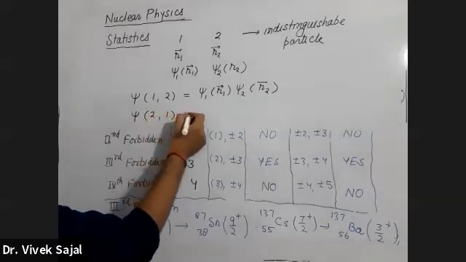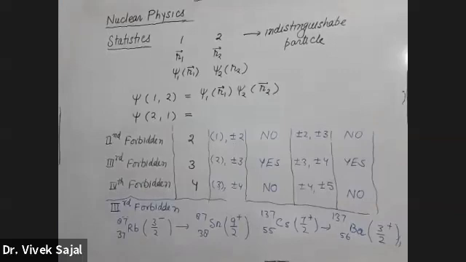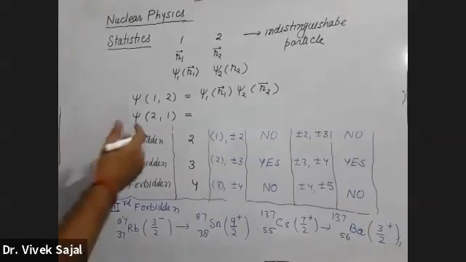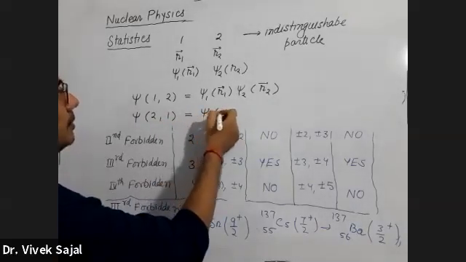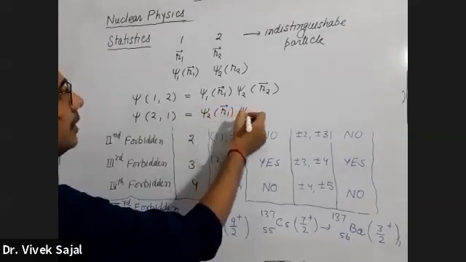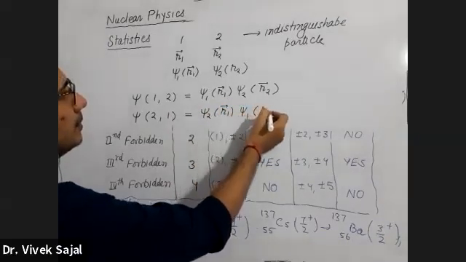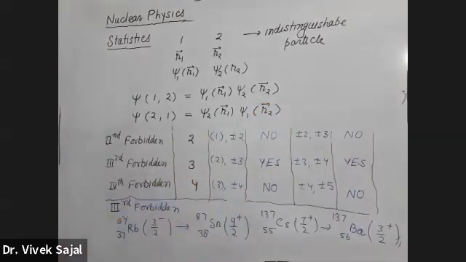I interchange the particles. Then the combined wave function will be psi2 with R1 and psi1 with R2. I will have this type of wave function.